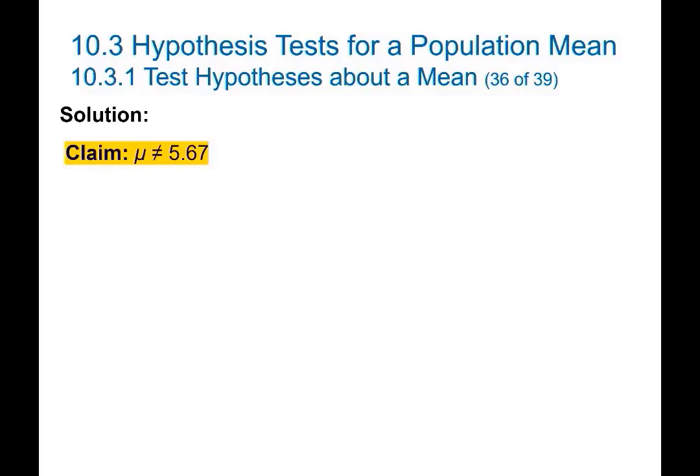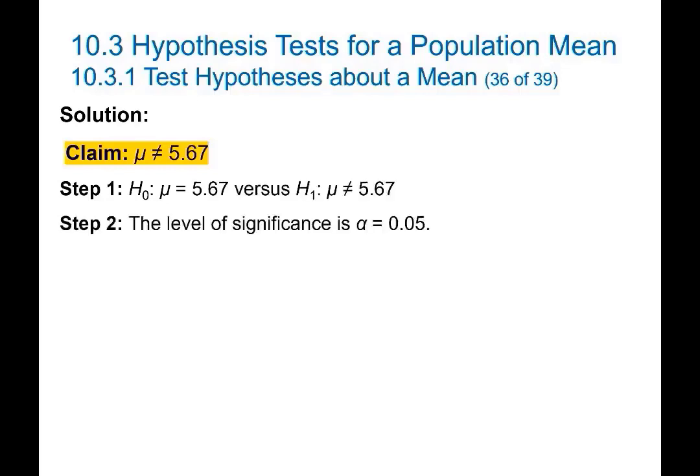Then let's construct the null and the alternative hypothesis. Remember, the null hypothesis is always the statement that there is no change. The mean weight of quarters is the same. And the alternative in this case will be the suspicion: it is different. Then my second step, determine the level of significance, was given, was 5%.